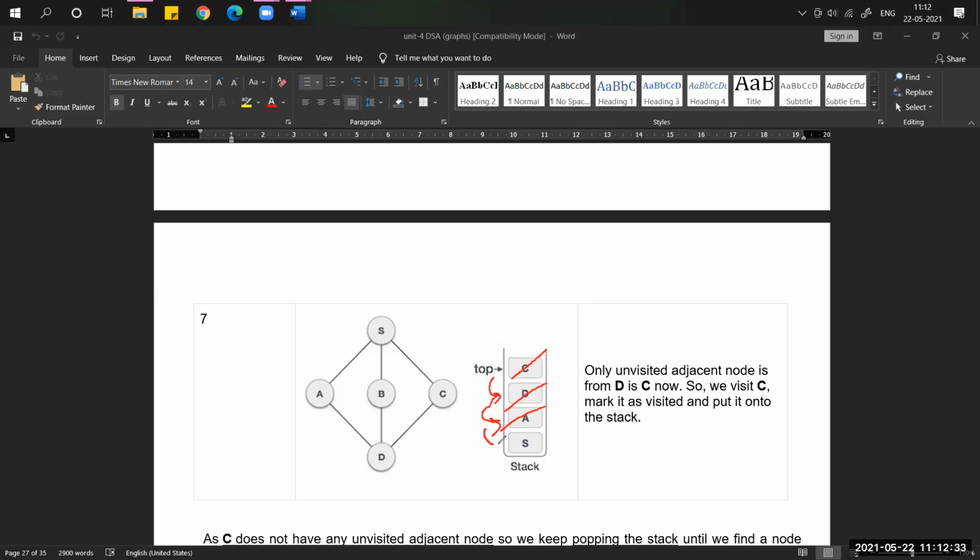Now the top points to S. There are no unvisited nodes from S, so again apply the pop function. Now the top decrements again, and the top will be equal to -1.